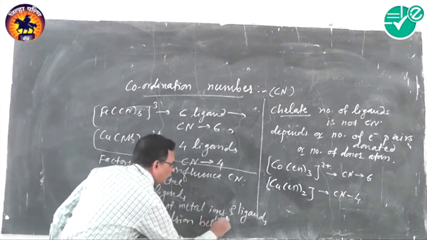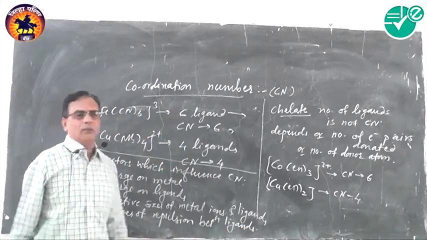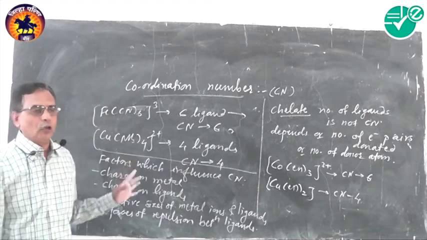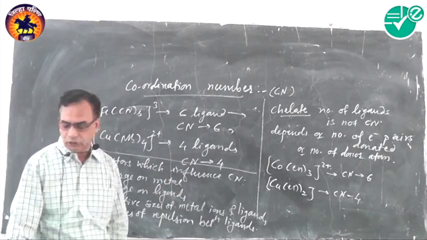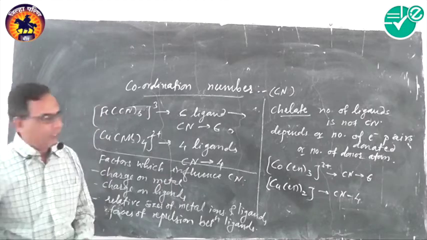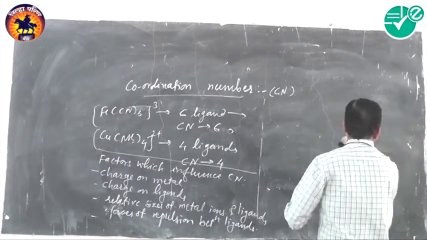So these are the four important things. Coordination number is decided not by a single factor, but by the interplay of all these four factors.